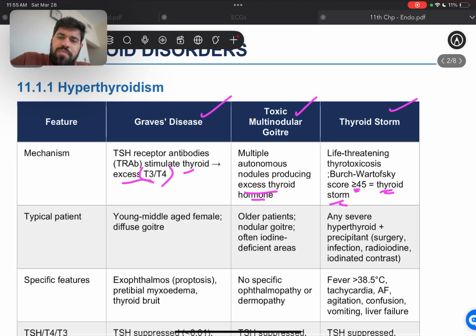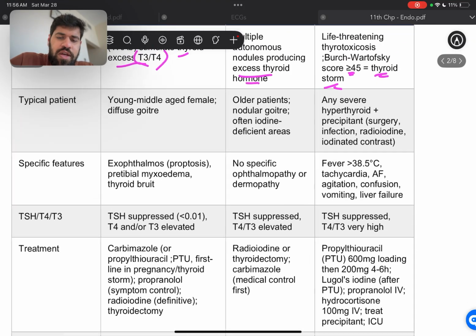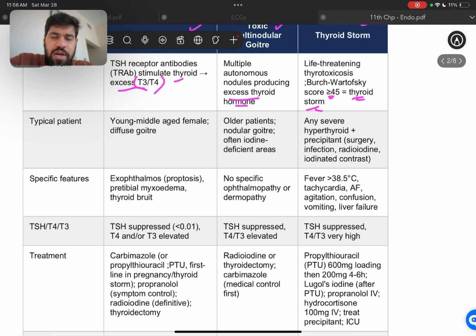Now, just a note about toxic multinodular goiter is that we have a few tests which we'll be going over. But one of them is going to be radioiodide test, where we check the function of the thyroid as well. And in those, we can see that there are two different kinds of images that we see. We see a hot nodule and a cold nodule. Now, I want you to comment down below which you think is more dangerous. Are the hot nodules more dangerous, or are the cold nodules more dangerous?